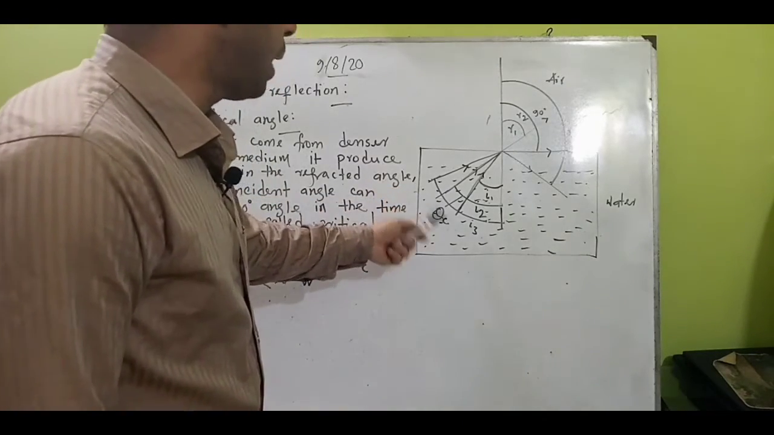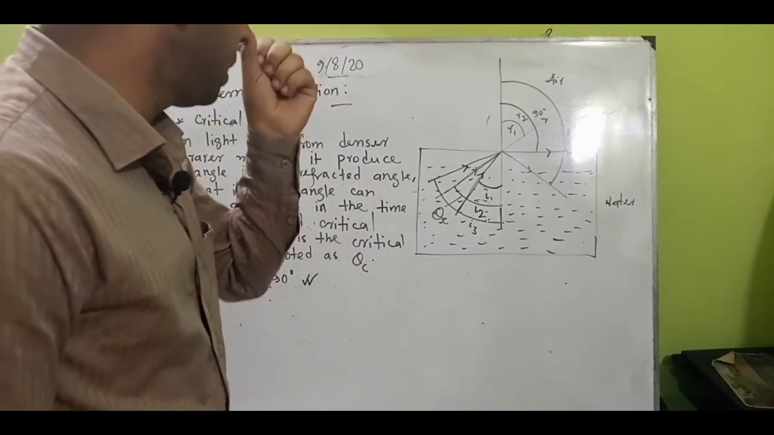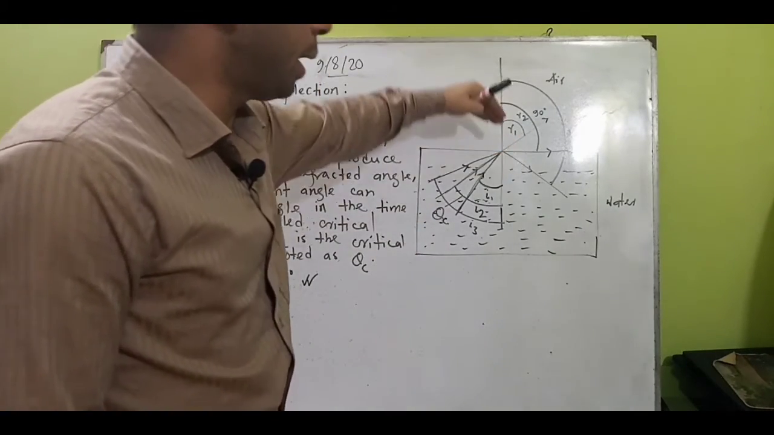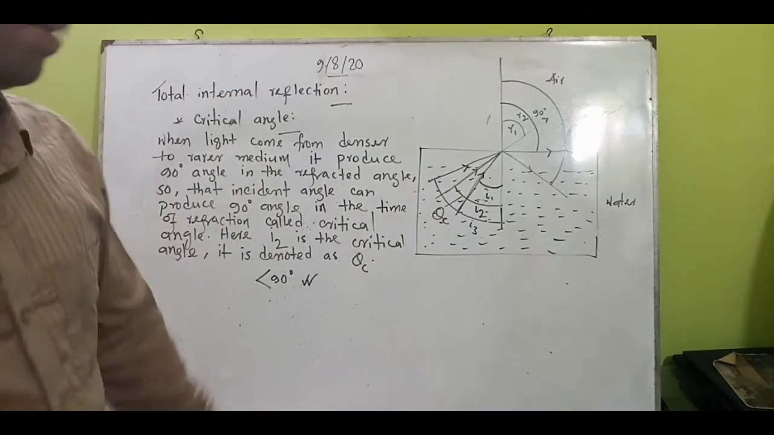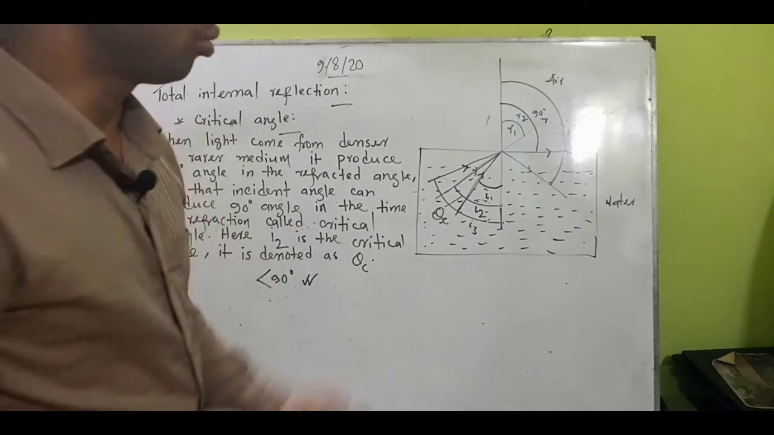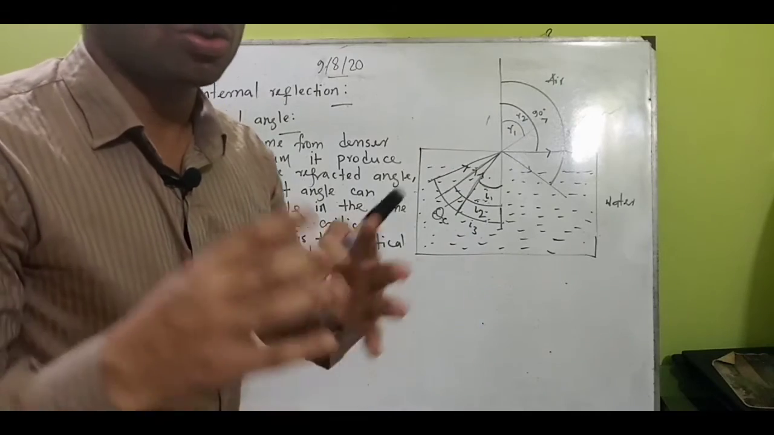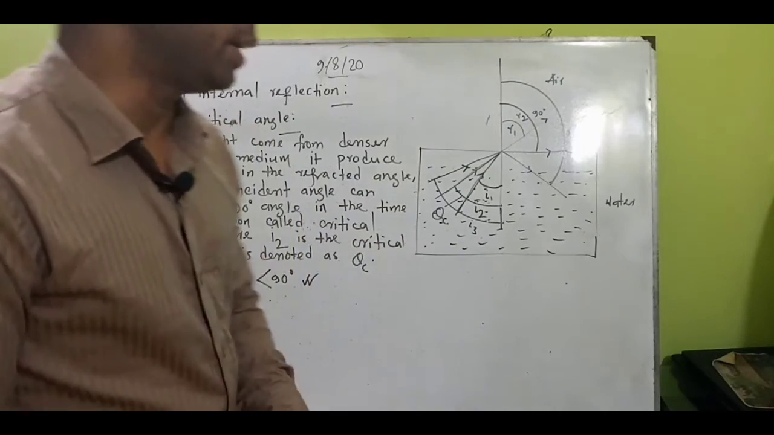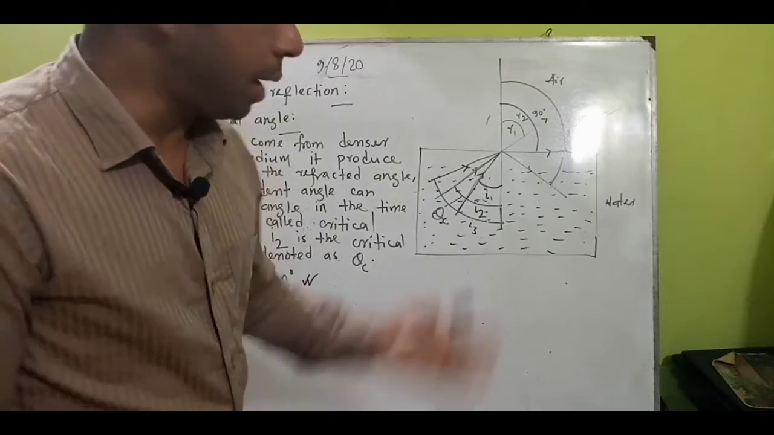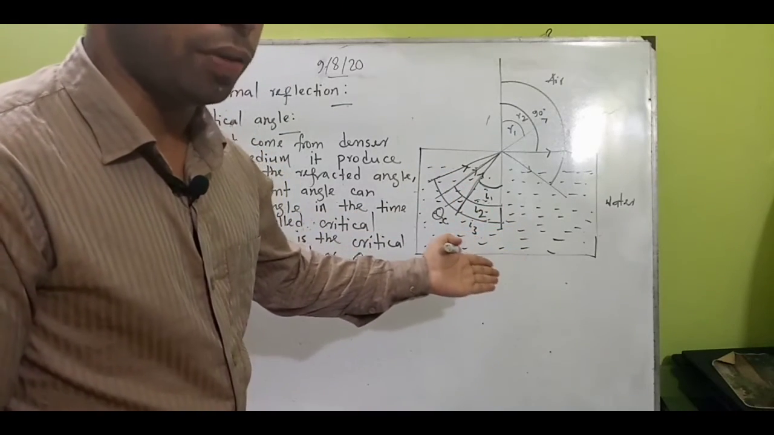And another angle I3, incident angle I3, falls down there and comes back to the same medium after the reflecting surface. So this is called total internal reflection. So what is your work? Your work is to write the definition. I made you understand the total internal reflection.